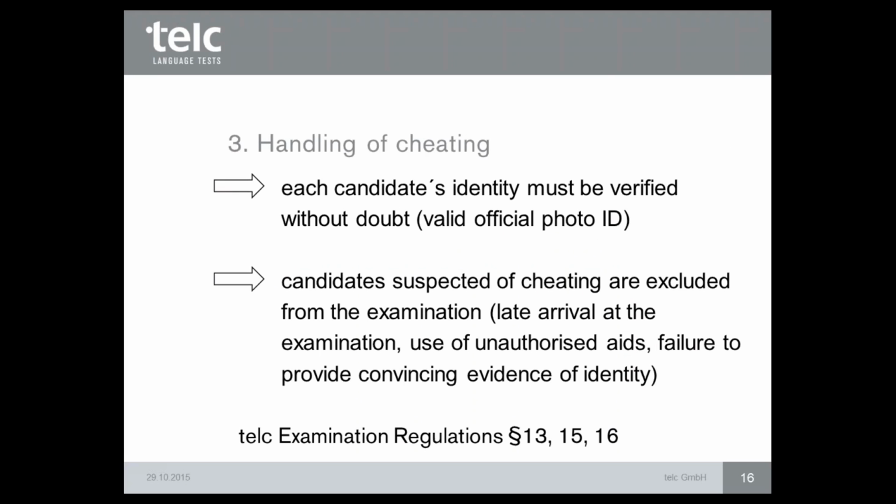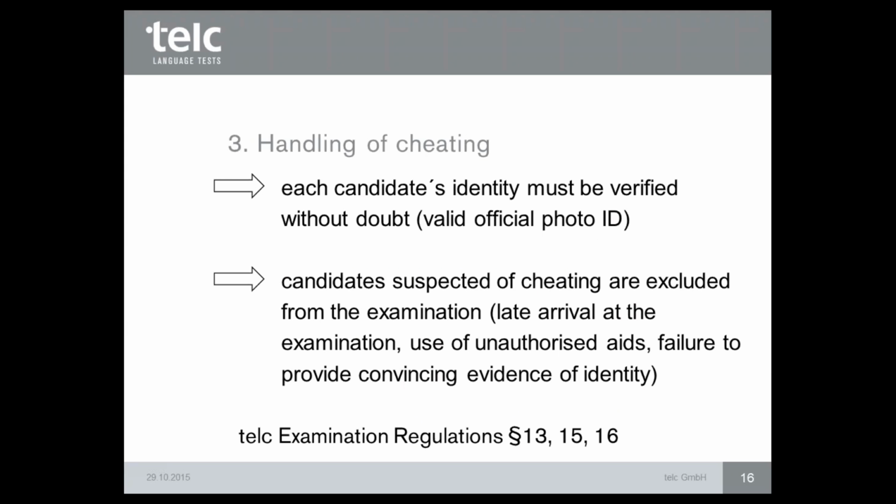So you can see, okay, is it the same candidate as by the registration, is everything okay? I can see the photo on the identity card and the candidate, it's okay. If you are not sure, it's in your hand to not allow the candidate to take part in the exam.